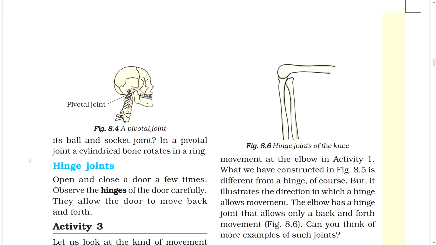Hinge joints of the knee. Movement at the elbow in Activity 1. What we have constructed in the figure is different from a hinge, of course, but it illustrates the direction in which a hinge allows movement. The elbow has a hinge joint that allows only a back and forth movement. Figure. Can you think of more examples of such joints?